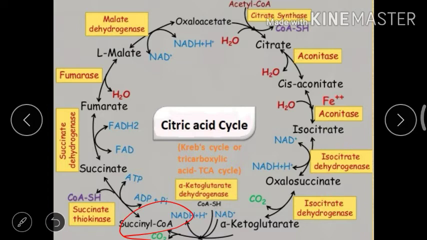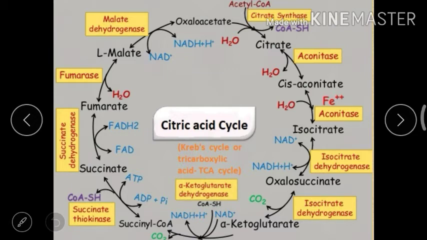Okay, so the fourth step is a 1-step reaction, formation of succinyl CoA. When alpha ketoglutarate, in presence of enzyme alpha ketoglutarate dehydrogenase, gives succinyl CoA. The fifth step is formation of succinate. When succinyl CoA is converted to succinate by the enzyme succinate thiokinase. This was the fifth step.